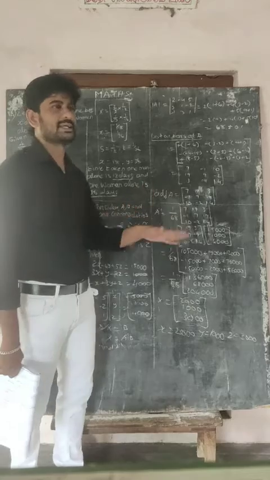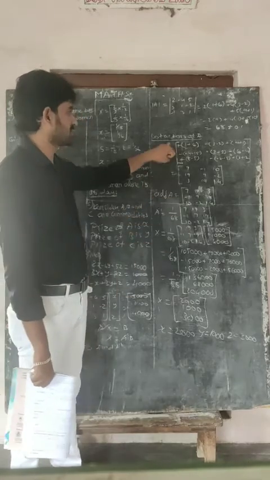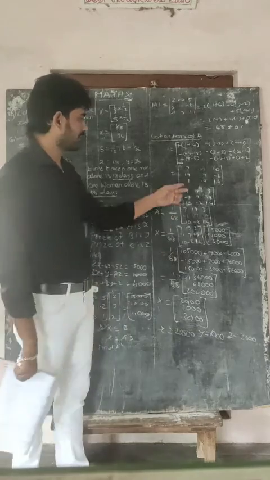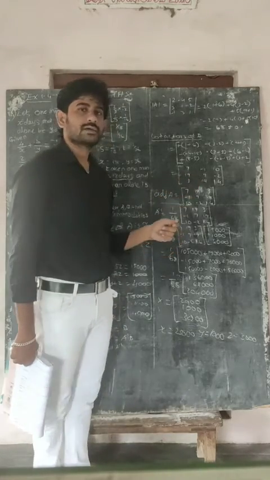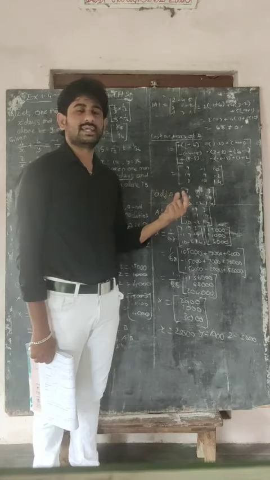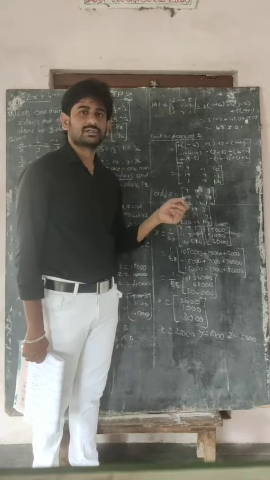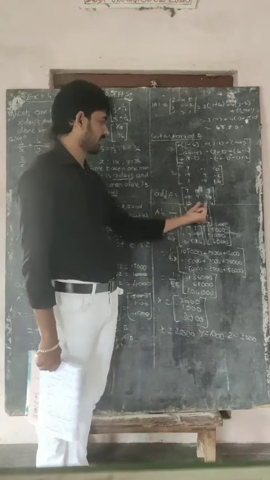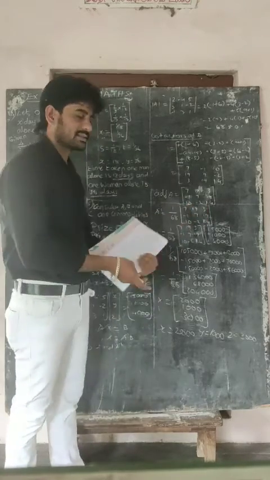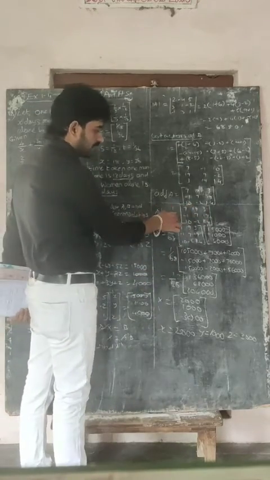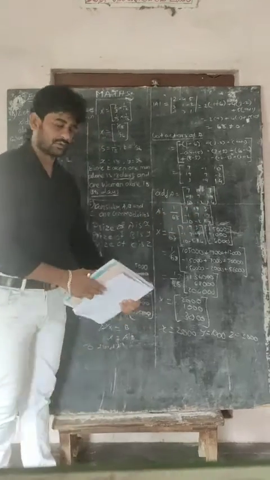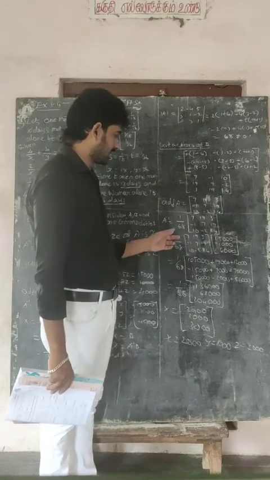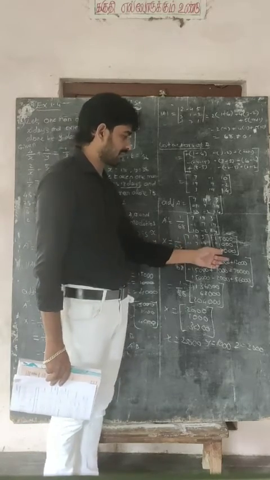In 3 cross 3, we cannot directly find adjoint A. First step, what do we need to find? Cofactors of A. Already we know the definition for adjoint A: adjoint A is the transpose of cofactors. Transpose of cofactors. If you transpose the cofactors, that is adjoint A. That is, you have to write A inverse is equal to 1 by modulus of A into adjoint A. Now the formula for X is equal to A inverse into B. So making a multiplication, A inverse, that's the answer, then multiply with B.